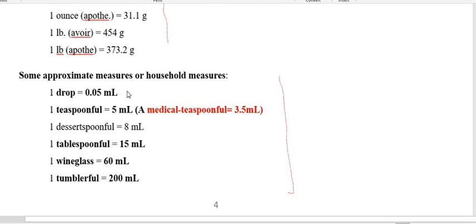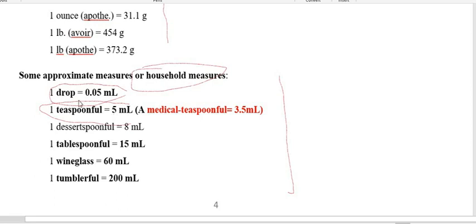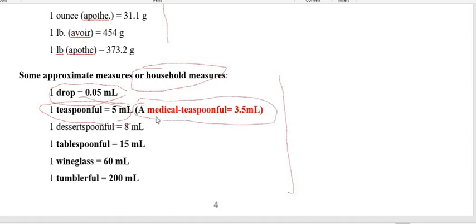So you have to recall one drop. One drop is equal to 0.05 ml. 1 teaspoon in household measure is equal to 5 ml. However, in medical practice, 1 teaspoon means 3.5 ml. So this is the big difference between the household volume and the volume of the medical practitioner.